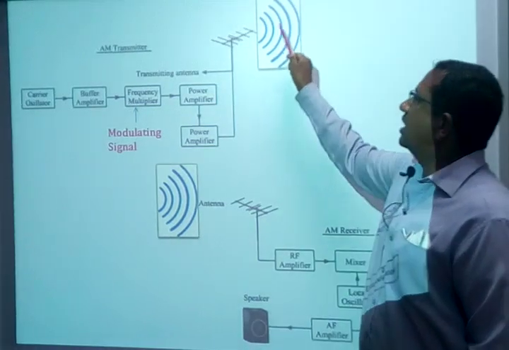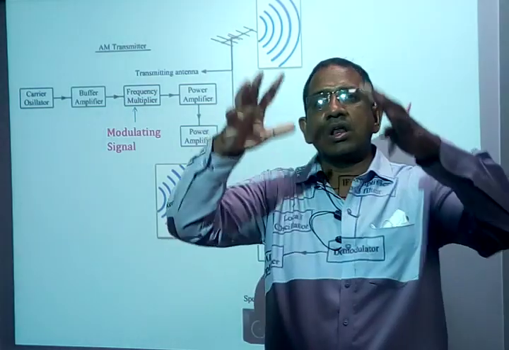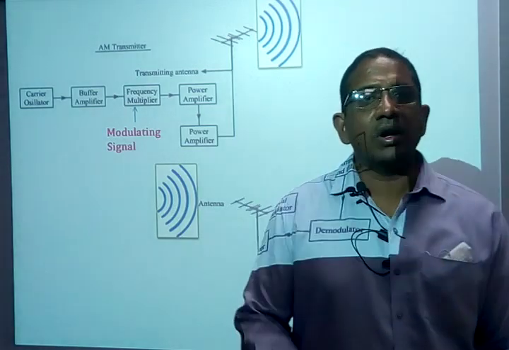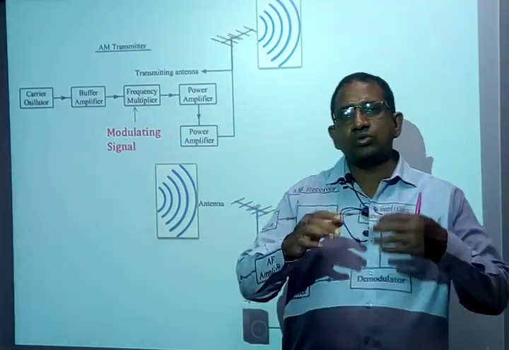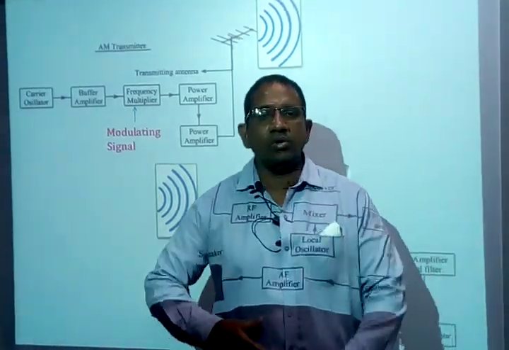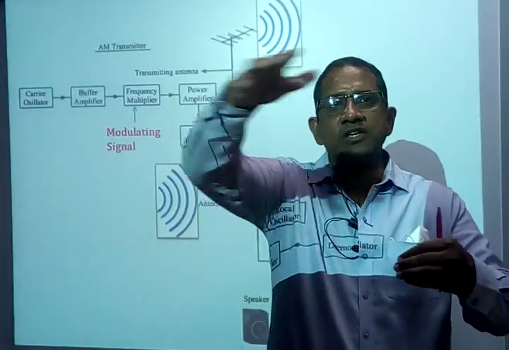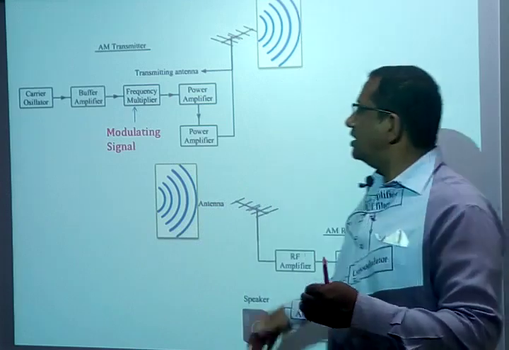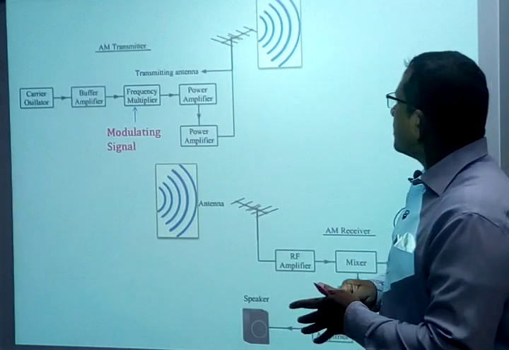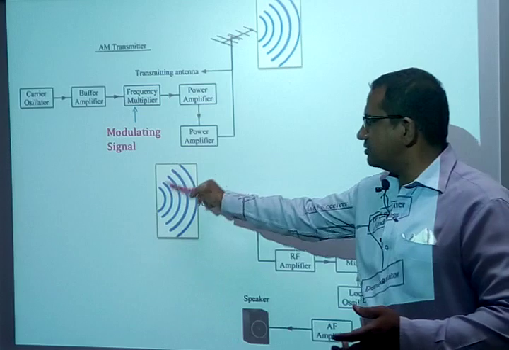So this is something like water waves. The radio waves or EM waves are going to propagate like water waves. What is the meaning of water waves? If you throw a stone on steady water, you can clearly observe how the water waves spread from the origin of the stone. The water waves expand continuously. Like that, EM waves are going to propagate in free space or the atmosphere, and there will be a receiving antenna which is going to receive the same signal.